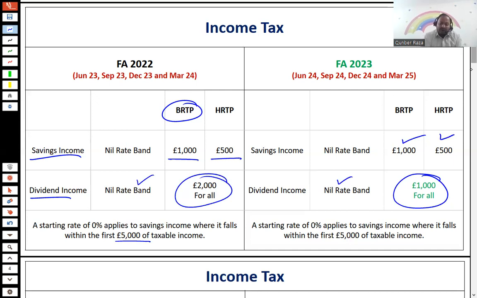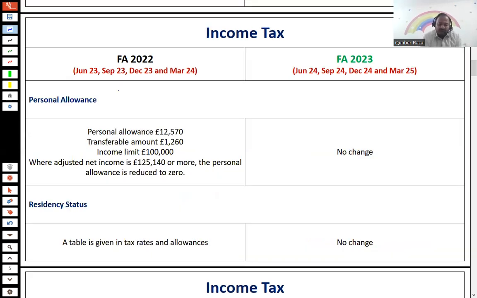If I move forward with respect to the personal allowance, the concept remains the same: 12,570, transferable amount, income limit. If adjusted net income is 125,140, then there will be no personal allowance. So all these concepts remain the same with respect to whether the person is UK resident or not resident.